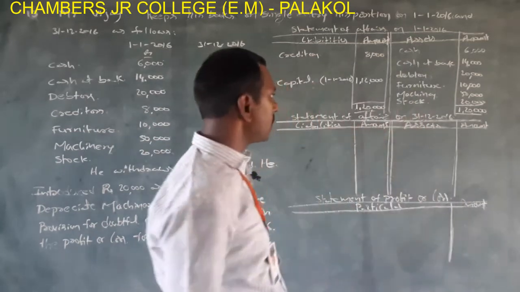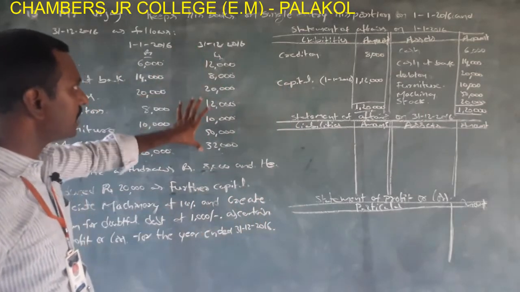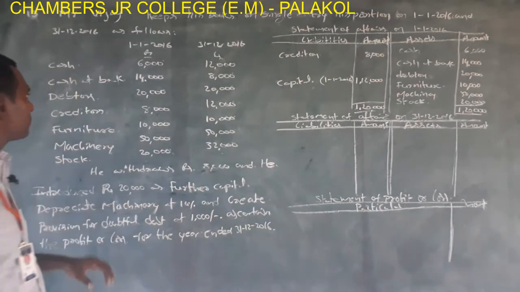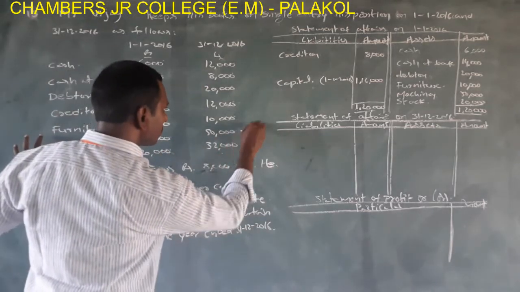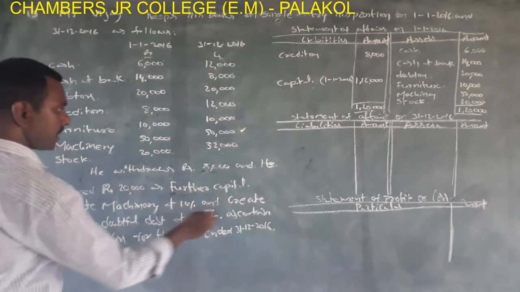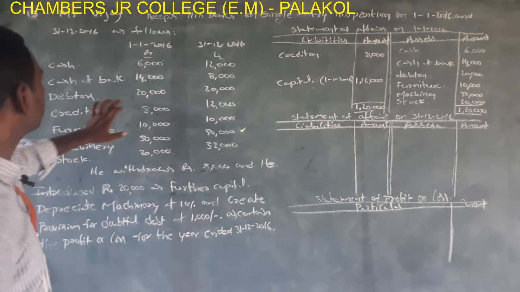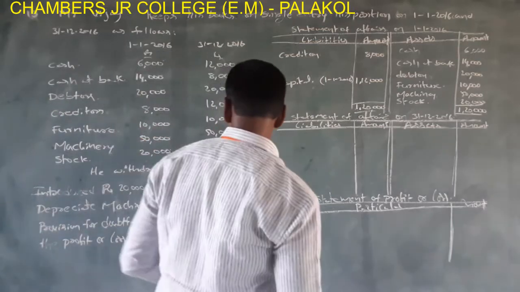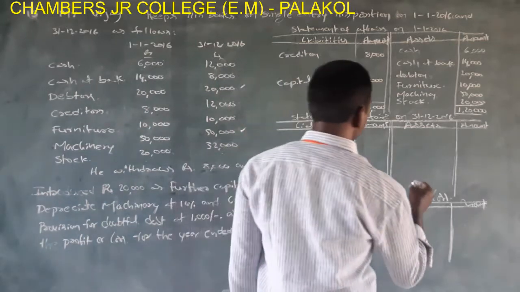Now prepare statement of affairs on 31/12/2016. Assets and liabilities, okay. And adjustments. Depreciate machinery at 10%. Machinery 50,000. Okay. Calculate depreciation. And create provision for doubtful debt 1,000. Create provision for doubtful debt. Debtors 20,000. These two are the adjustments. These adjustments are adjusted in closing balance sheet only.